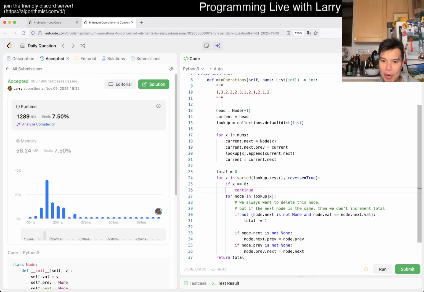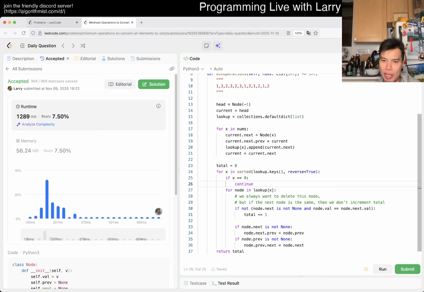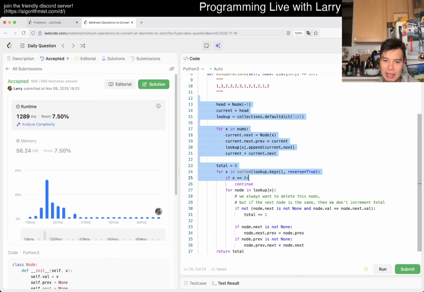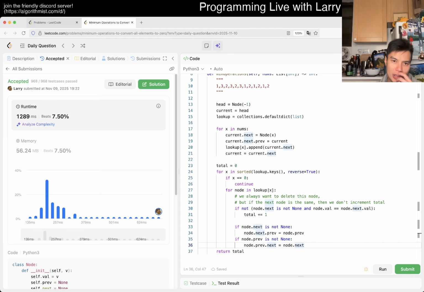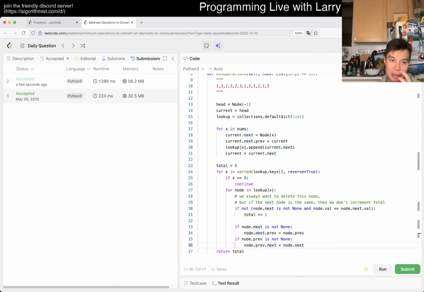Yeah, what's the complexity here, right? Well, it's going to get dominated by this sorting because it's going to be n log n. But everything else is linear time, linear space. So I'm pretty okay with this. I'm curious what I did last time.